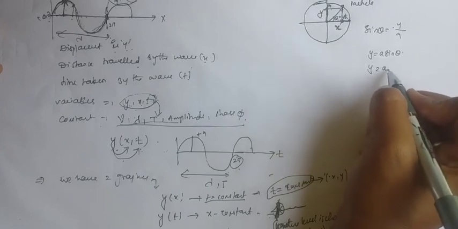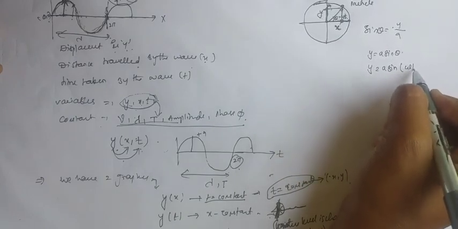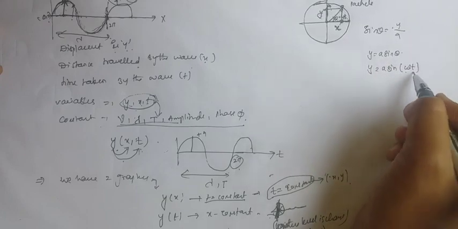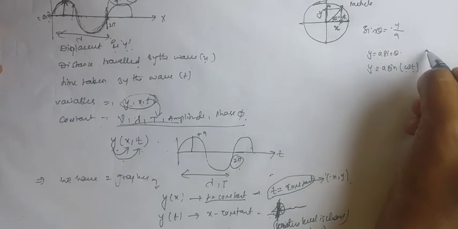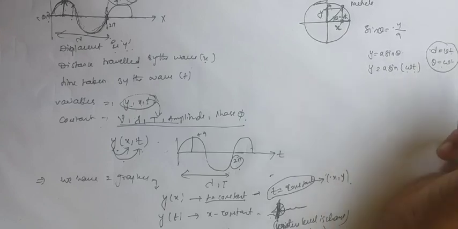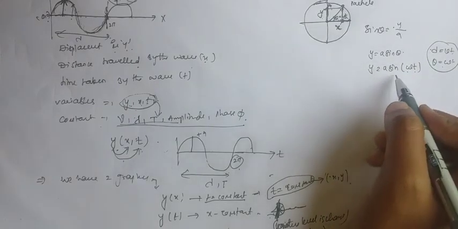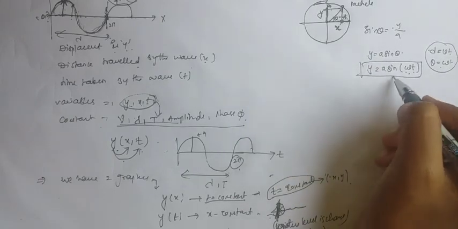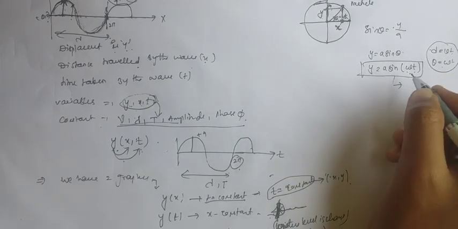So y equals a sin omega t. Theta, the angle, equals angular velocity into time. Already we know that distance equals velocity into time, and theta equals omega into t. So y equals a sin omega t. This is the relation when x is constant.